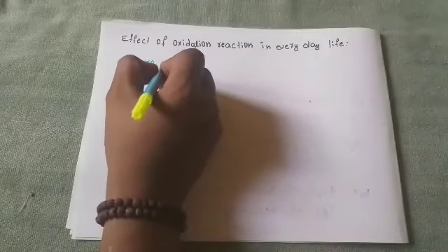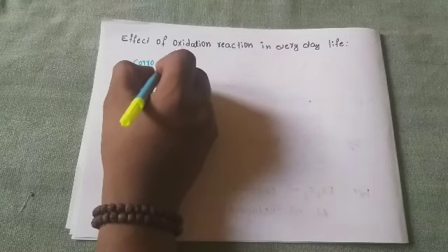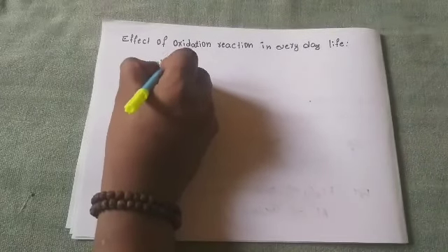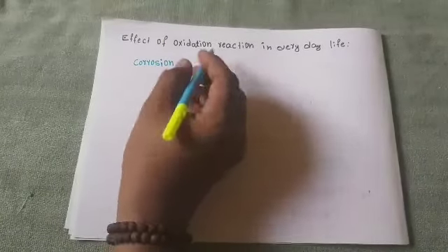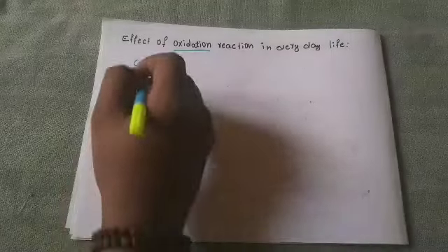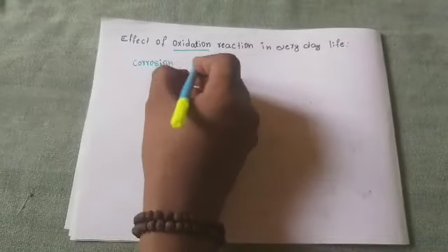corrosion, or in other words, rusting. Corrosion is one effect that is produced by the oxidation reaction. Corrosion is nothing but the damaging of the metal. This corrosion is nothing but a damaging effect on the metal.